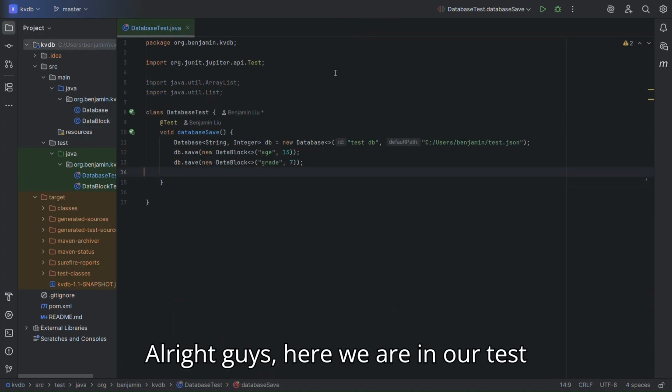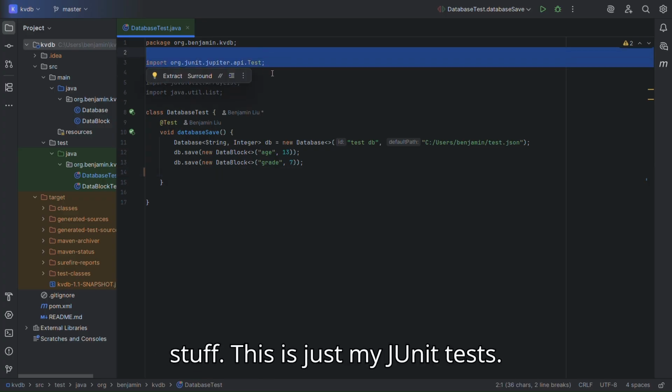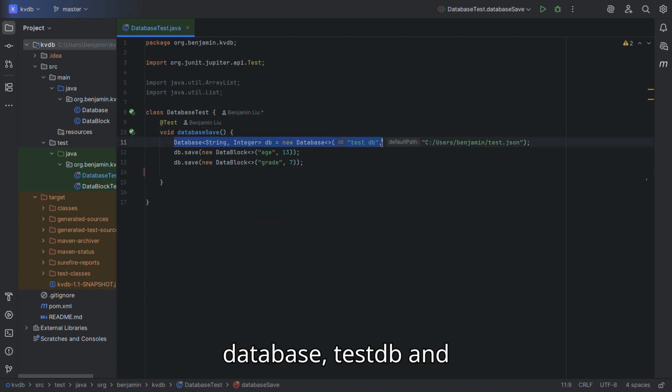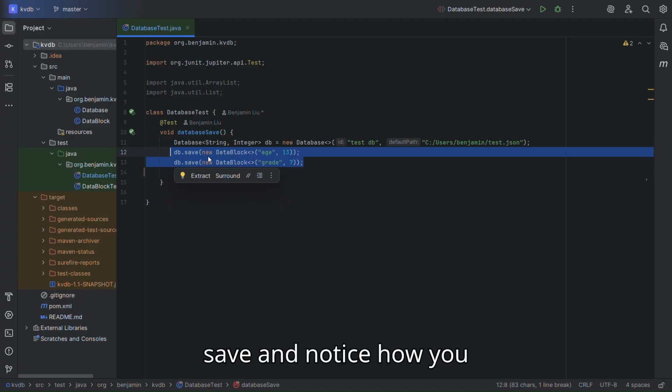Alright guys, here we are in our test environment, and let's check it out. You can just ignore this stuff. This is just my JUnit tests. Okay, so here we have a basic database here, testdb, and the file is written to test.json in my home directory, and I have db.save.